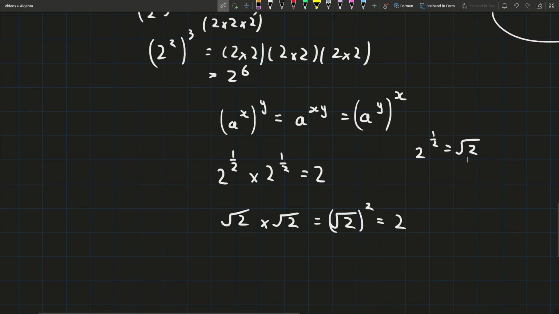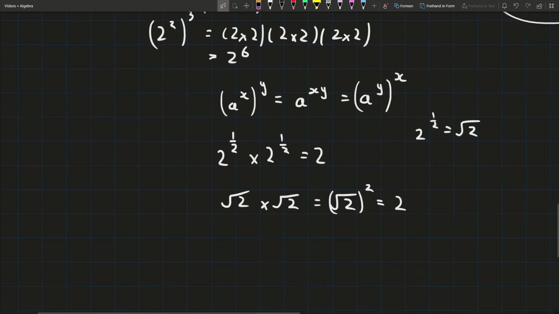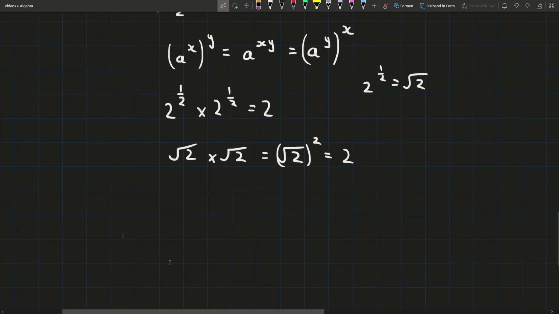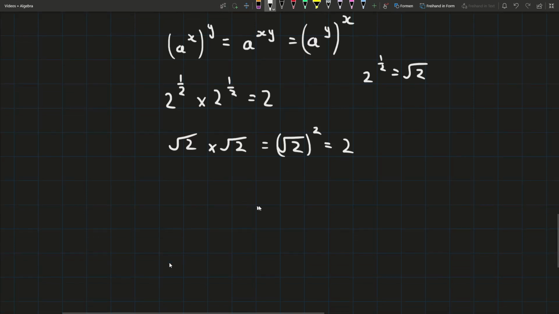Now, this might not be a very concrete proof for you, so let me do it a bit more concretely. We now have a sneaking suspicion, so this obviously isn't too formal, that the power of a half might be the square root. How could we prove that properly? Well, let's say x to the power of a equals the square root of x. So we know that x to some power will give us the square root. We're going to assume that these are the same things.